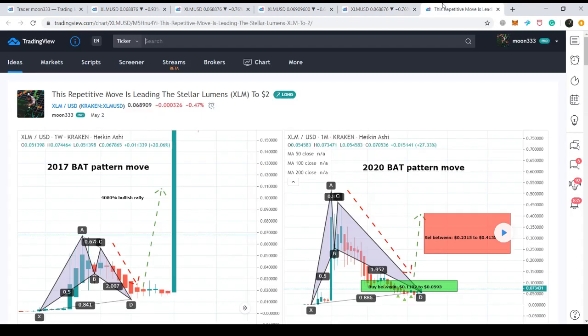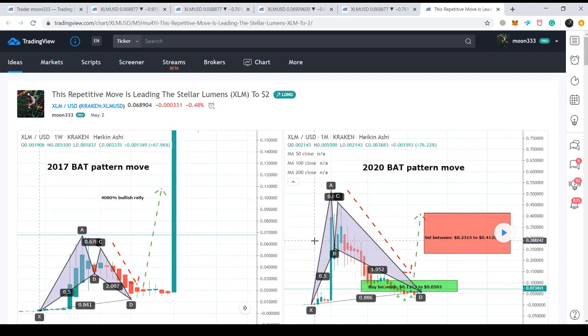And finally, I would like to recall this very big bullish bat pattern that is formed on the monthly chart by the price action of Stellar that I am sharing with you guys since last year. It has formed a very big bullish bat pattern, same as it formed back in 2017 and produced more than 4,000% bullish rally.